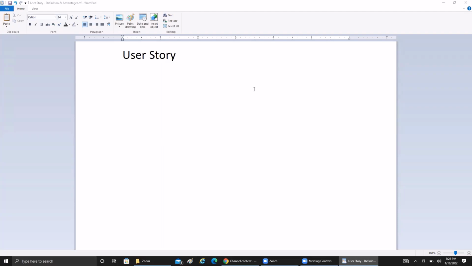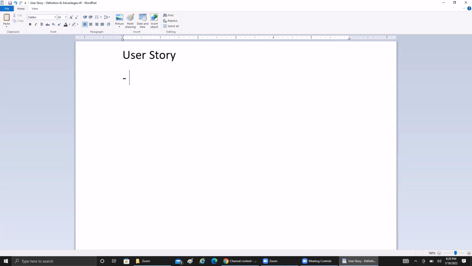So today our topic is going to be, in the Scrum world, user stories. What do we mean by those user stories, and what are the advantages of using them in Scrum projects? So this is what our topic is going to be all about. As we know, all the different functionalities or features or whatever they want to implement will be divided into small components called user stories. Why are they dividing? Just to easily follow the Scrum process.